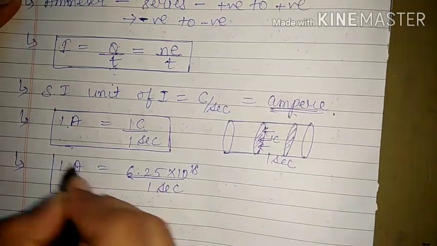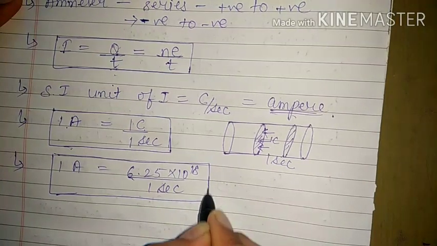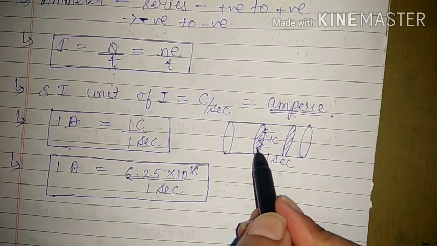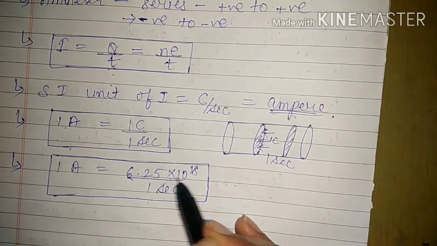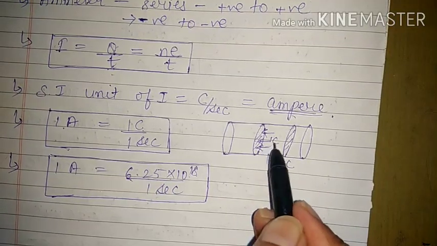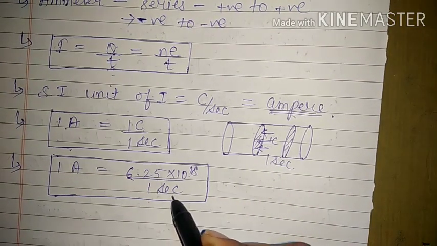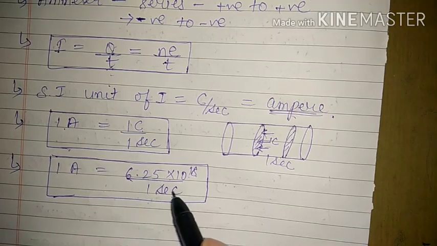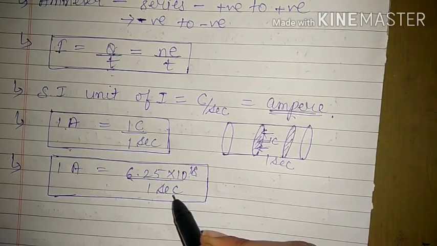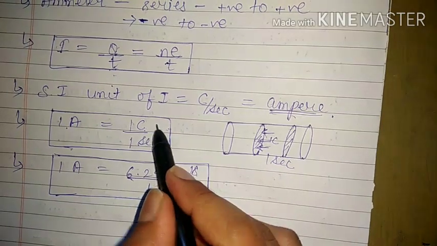That means 1 ampere of current is flowing through a circuit or a conductor when 6.25 × 10^18 electrons are passing through the cross-section area in 1 second. So these are two definitions of 1 ampere, in terms of the number of electrons and in terms of charge.